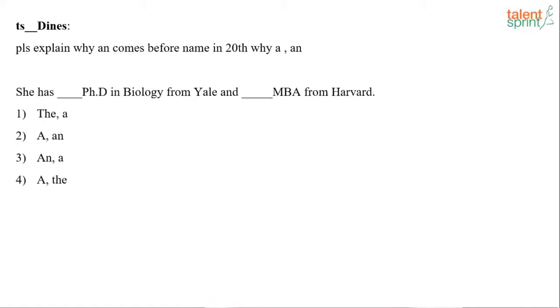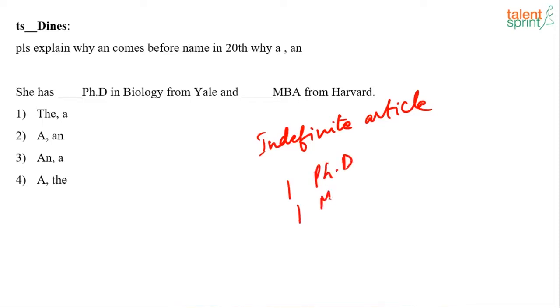Yes. She has dash PhD in biology from Yale and dash MBA from Harvard. Okay, now the usage of the indefinite article. She has, we are talking about 1 PhD and 1 MBA degree.